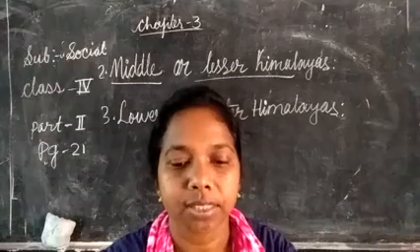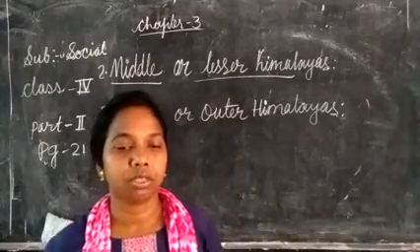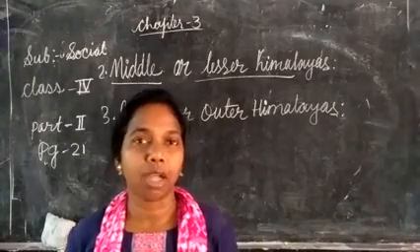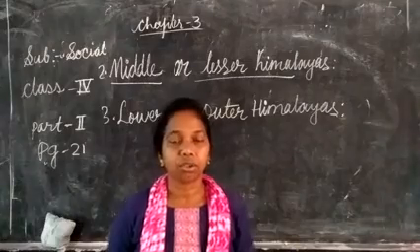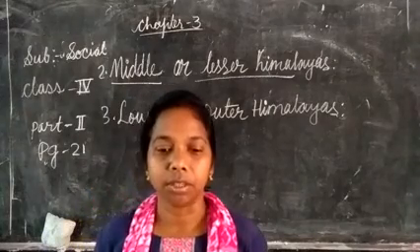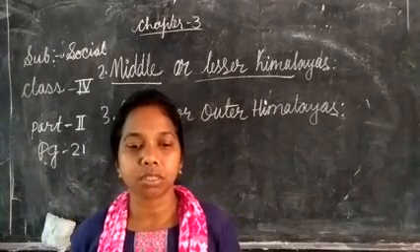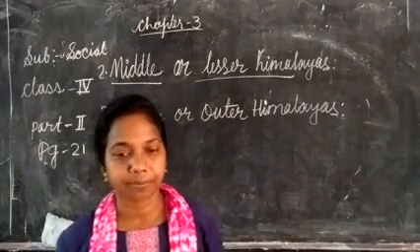The middle or lesser Himalayas is situated to the south of Himadri. Here the mountain peaks are not as high as the Greater Himalayas.